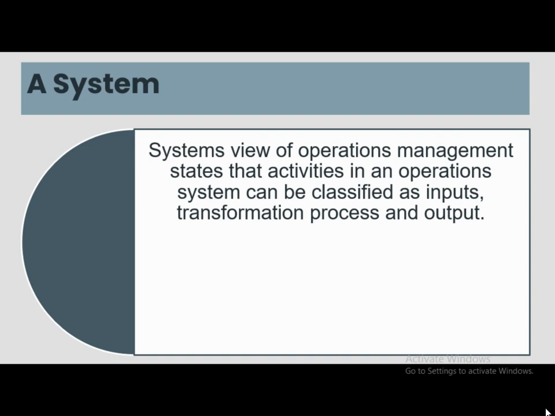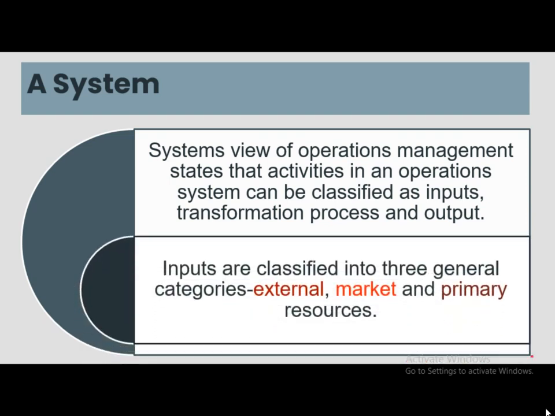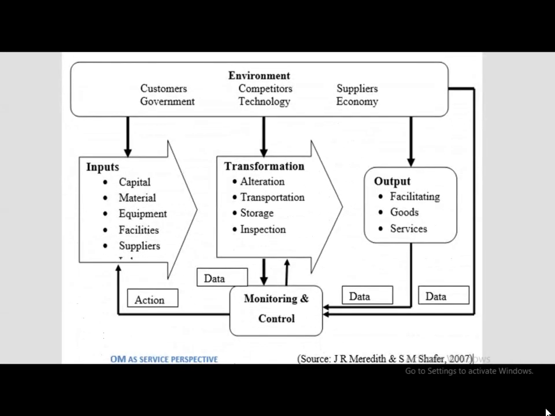System view of operations management states that activities in an operations system can be classified into three categories, that is inputs, then transformation process, and third is output. Inputs are further classified into three categories: external input, market input, and inputs from various primary resources. Now look at this figure. Figure consists of three parts, that is, just now we have seen inputs, transformation process, and output.